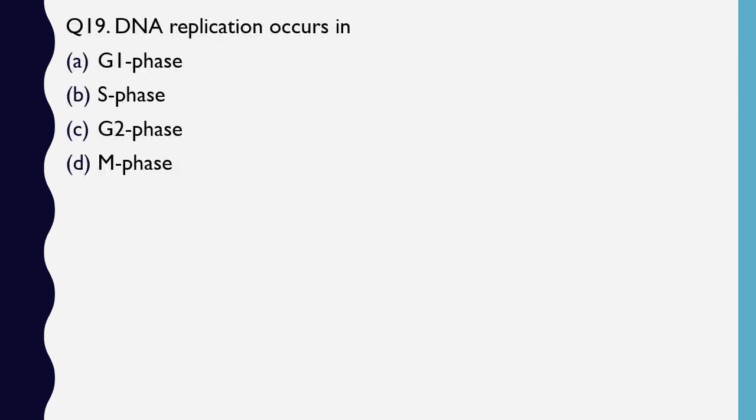Question number 19. DNA replication occurs in, this is a very common question of AIIMS or NEET. DNA replication occurs in which phase? G1 phase, S phase, G2 phase, M phase. Correct answer is option B, that is S phase.